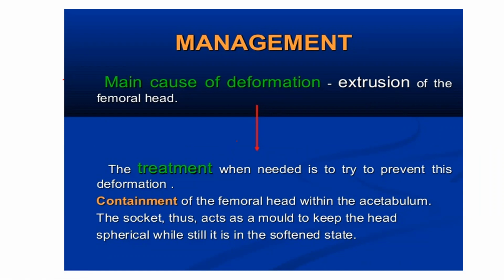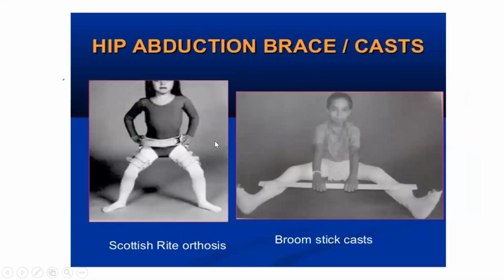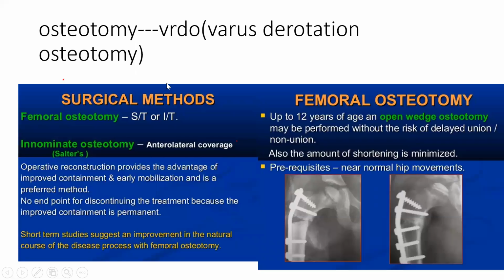Like in corona times we had to do containment. Head in head and rope. Then containment you have to do. How will you do containment? You have to do abduction. So you remember this Scotland, the Scottish orthosis, and the broomstick cast. Surgically, if it is very late, you have to do an osteotomy to contain that head into the acetabulum. That is a type of varus osteotomy.